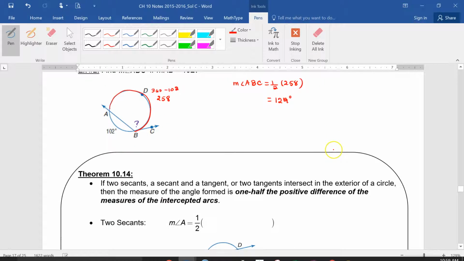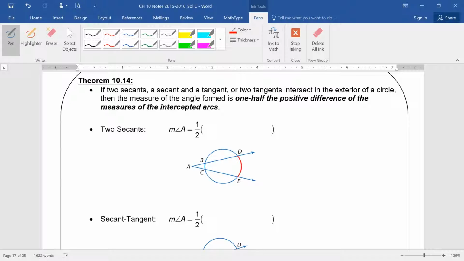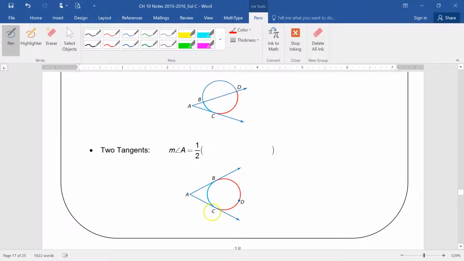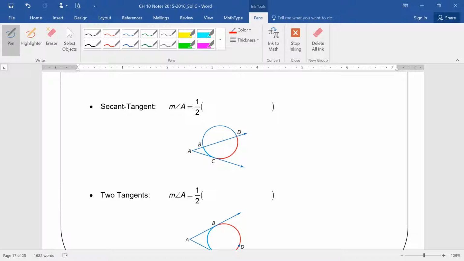Now we've got a whole bunch of other situations. Okay? So we saw an intersection of two secants. We saw an intersection of a secant and a tangent. Now let's look at all the other combinations. In the first example, what two shapes are intersecting? You have two what here? Two secants. Here you have two what? Here a secant and a tangent, and here two tangents. So you have two secants, a secant and a tangent, and two tangents.